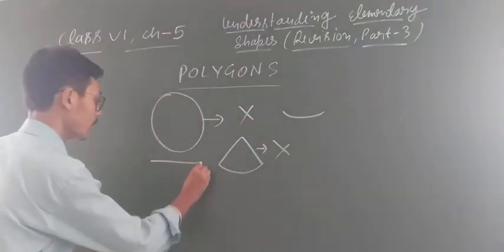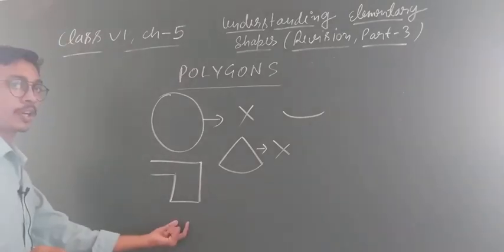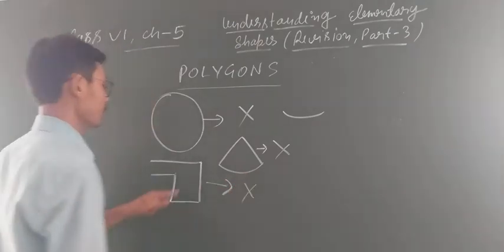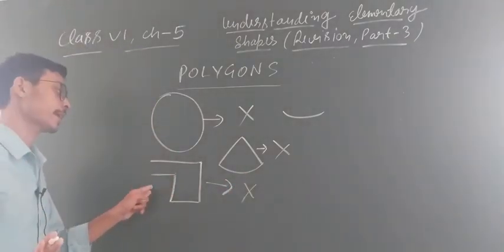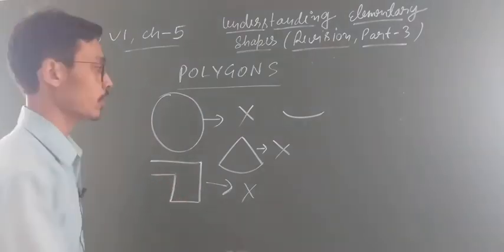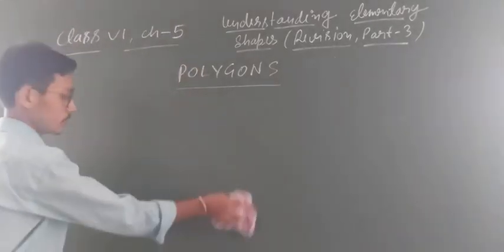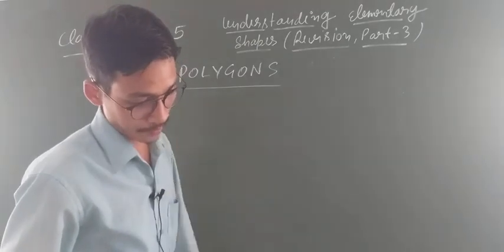Again, if I draw a diagram like that, you can say is this a polygon or not? You will say this is also not a type of polygon. Why? Because the straight lines are given, this is okay. This fulfills one condition. But the second condition, the diagram should be closed. And this is not closed. So this is not a polygon. Clear, everyone? Chalo. Okay.